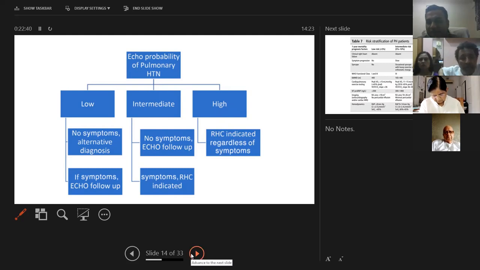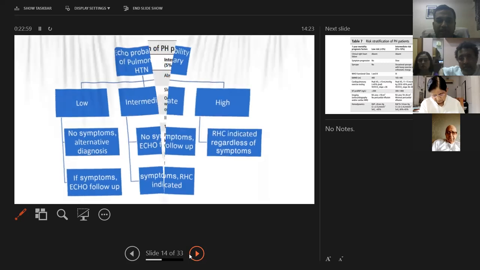Now, when we classify them, depending on that, we have done the right heart catheterization. Now we know that the patient has pulmonary hypertension. Now we need to know what is the risk of him developing a severe disease and how much chance there is for him to die soon, within 1 year. And depending on that, we can decide on the treatment.